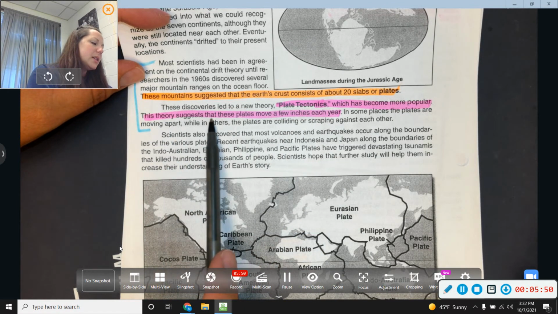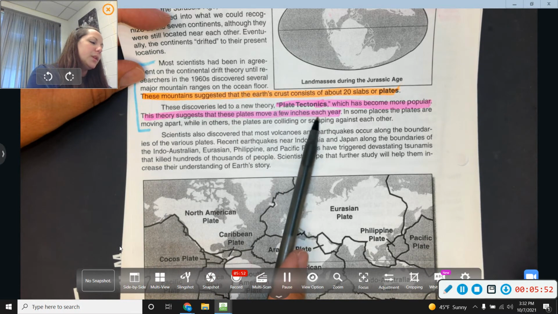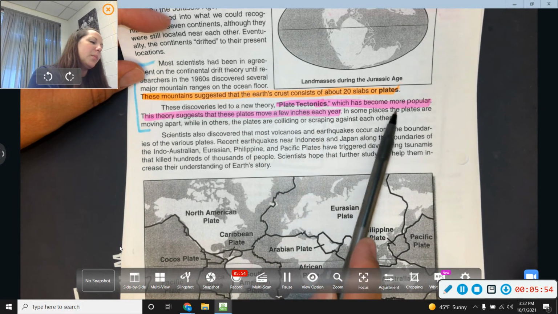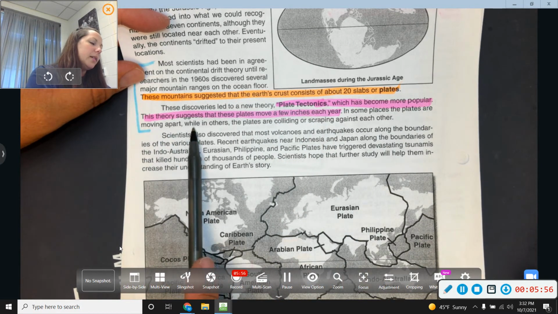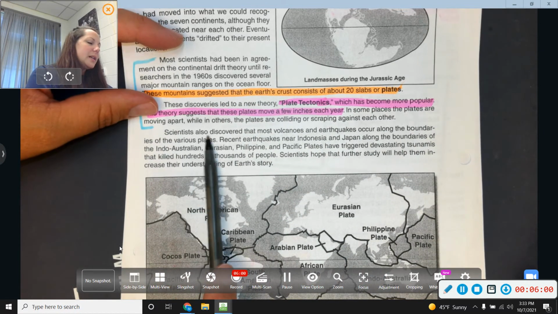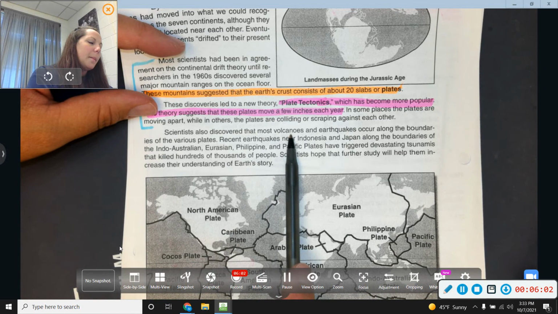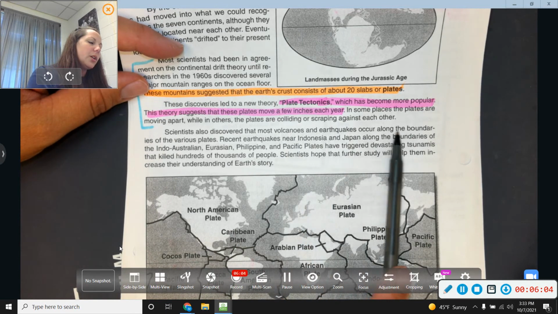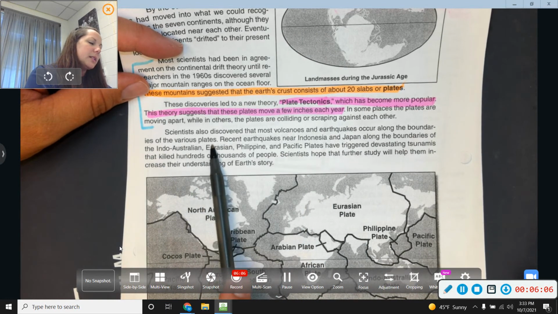This theory suggests that these plates moved a few inches each year. In some places, the plates are moving apart, while in others, the plates are colliding or scraping against each other. Scientists also discovered that most volcanoes and earthquakes occur along the boundaries of the various plates.